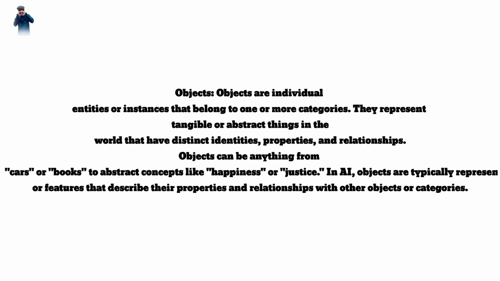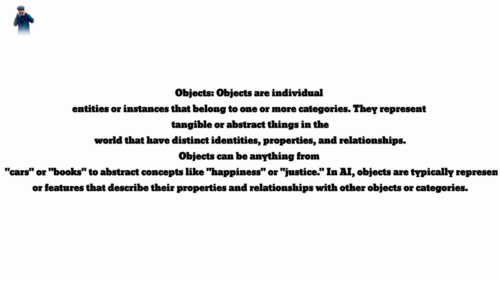Objects are individual entities or instances that belong to one or more categories. They represent tangible or abstract things in the world that have distinct identities, properties, and relationships. Objects can be anything from physical objects like cars or books to abstract concepts like happiness or justice.